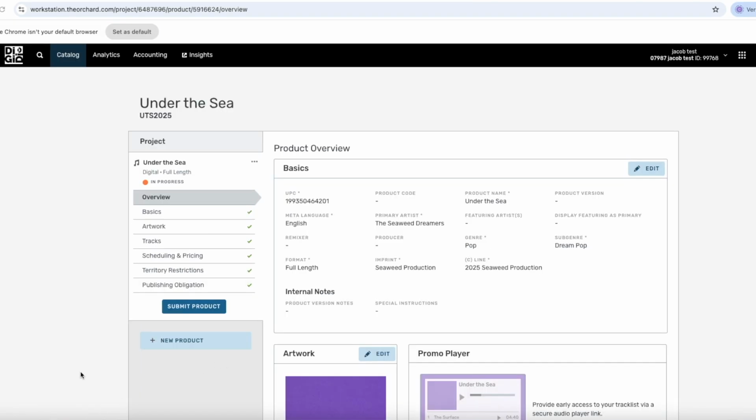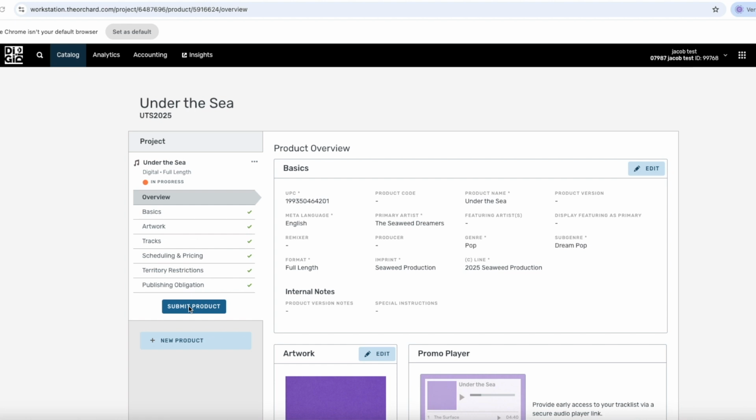Okay, now everything looks correct and we can click the submit product button. When we click this button, the release is sent to our approval team and we will check the release every day afterward. If we notice any issues that need to be fixed before we can approve the release, we will send you an email detailing what needs to be corrected. Once the release is approved, it will take 3 to 5 business days before the services receive it, and it will be available in their system until the release date you've chosen.